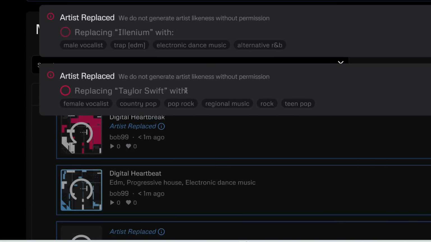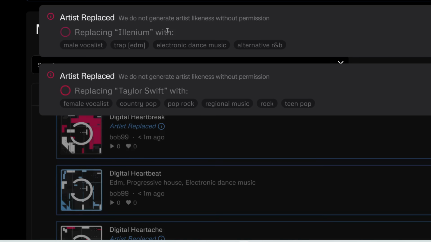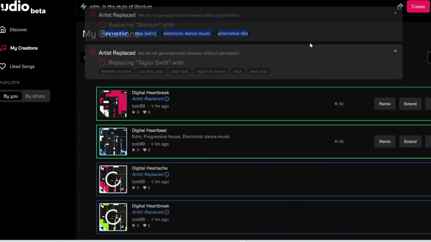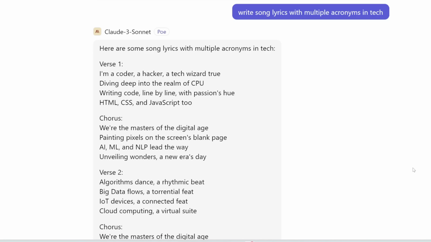So it's replacing Taylor Swift with all these keywords, which might not necessarily translate into a style of Taylor Swift. Same with Millennium. It's replacing Millennium with all these keywords. So that's something to consider. You can't actually produce a song in the likeness of an existing artist. Alright, final tip is how to control the pronunciation of acronyms or other hard to pronounce words.